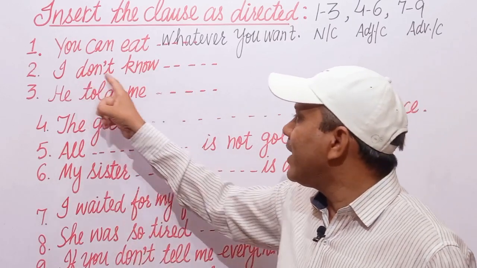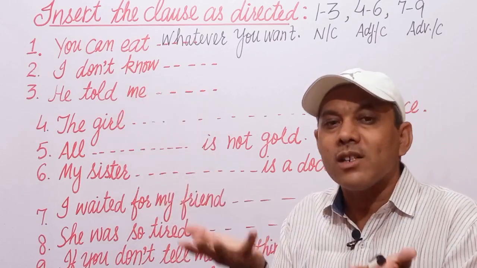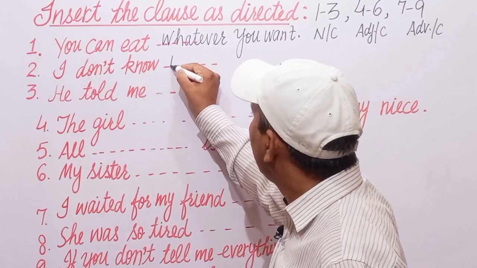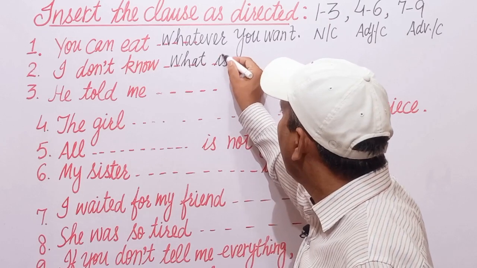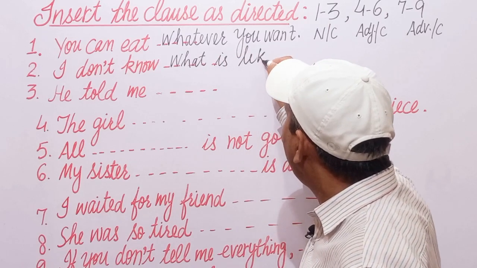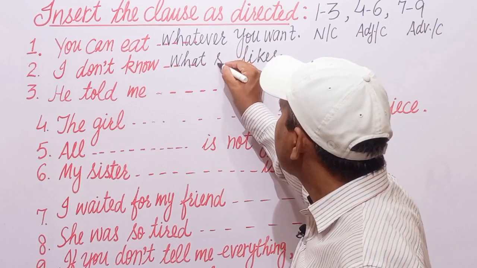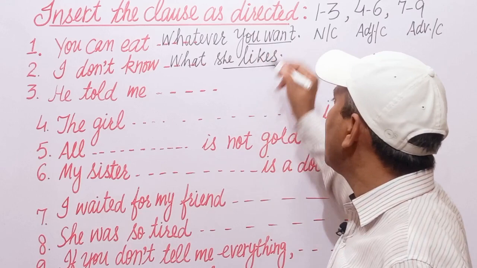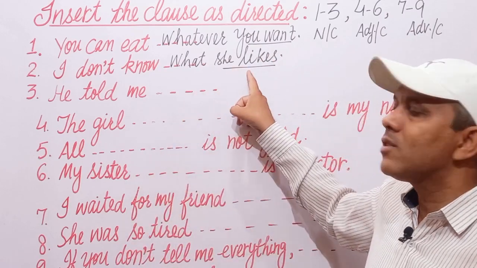Next is I don't know. What I don't know? I don't know what? I don't know something means I don't know what she likes. I don't know what she likes. Again, this is a subject and verb combination. I don't know what she wants. Again a noun clause there.